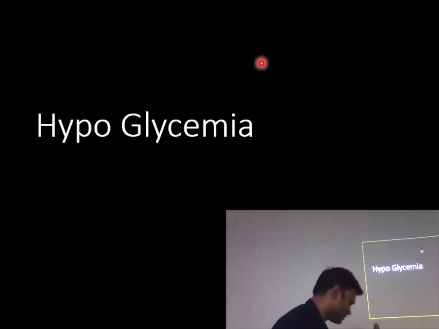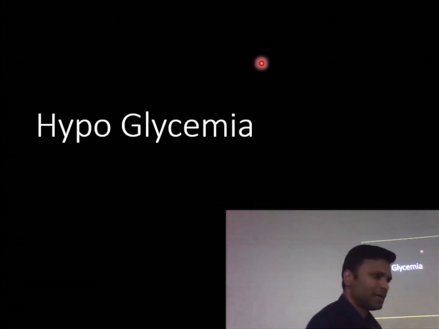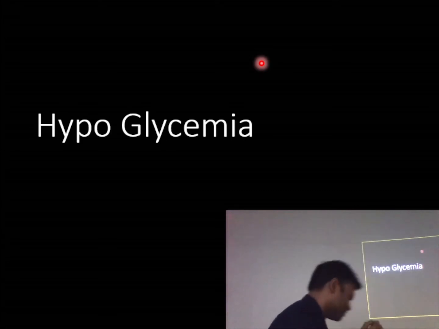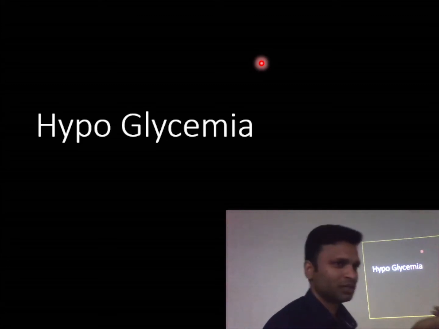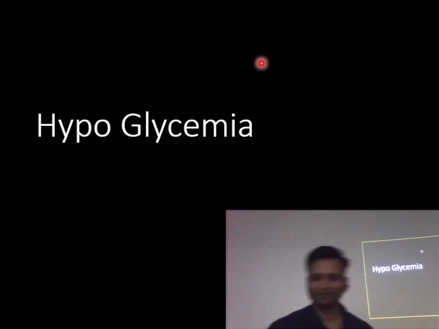So the patient, if he is a known diabetic, what happens? He takes oral hypoglycemics, right? So suppose the patient comes for an appointment, and before coming he took his proper dosage of oral hypoglycemics, but he didn't take any food. Now because of the oral hypoglycemics, the blood sugar level is falling, but we are not adding any sugar to the blood because the patient hasn't eaten, so that will lead to hypoglycemia, right?